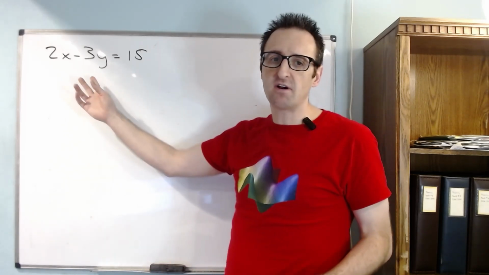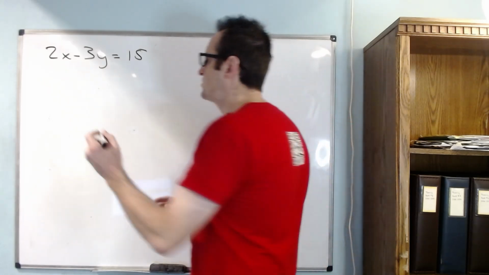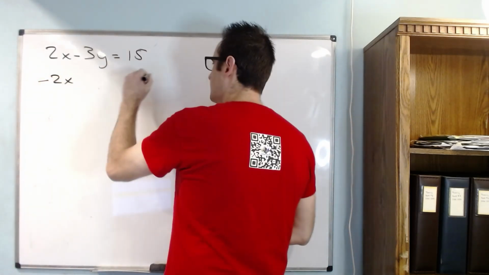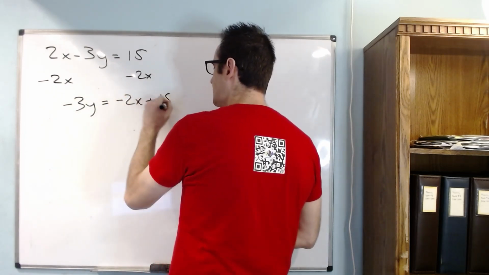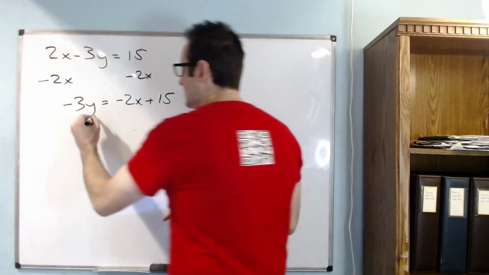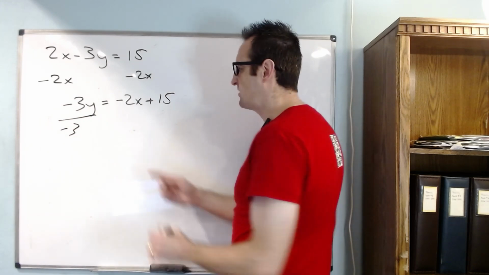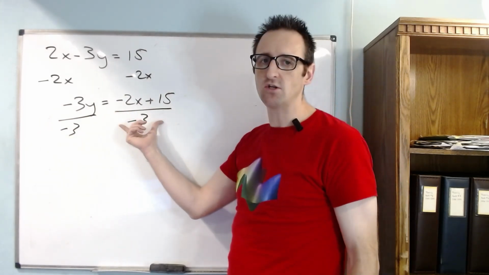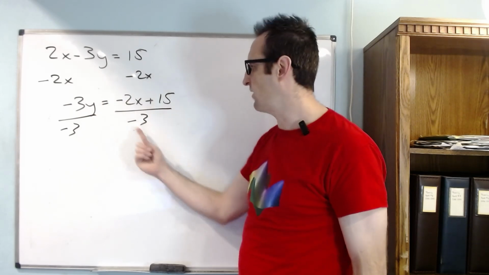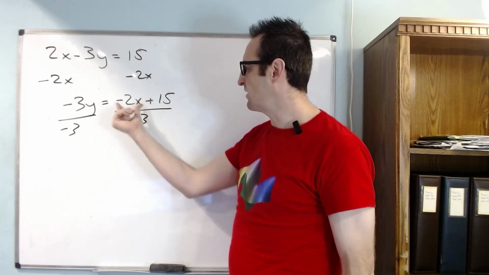So we'll solve for the variable y here by first subtracting the 2x from both sides, which will yield negative 3y equals negative 2x plus 15. Then we'll divide both sides by negative 3 to get y on its own here. Now, when you divide by negative 3 on both sides, you have to make sure you do it to the entire side of the equation. And this means that you're going to divide negative 3 on both of these terms.